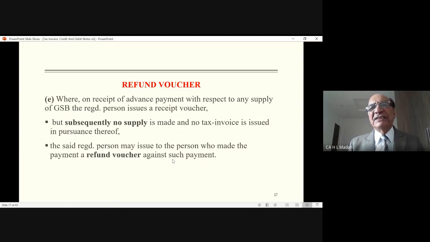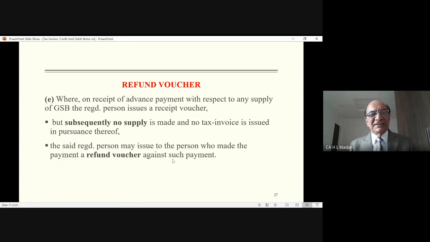So when you refund the money, you have to issue a refund voucher. And on the basis of this refund voucher, entry will be made in the return, and whatever tax you have already paid on advance will be reversed and reduced from your liability, in the month in which you have made the refund.